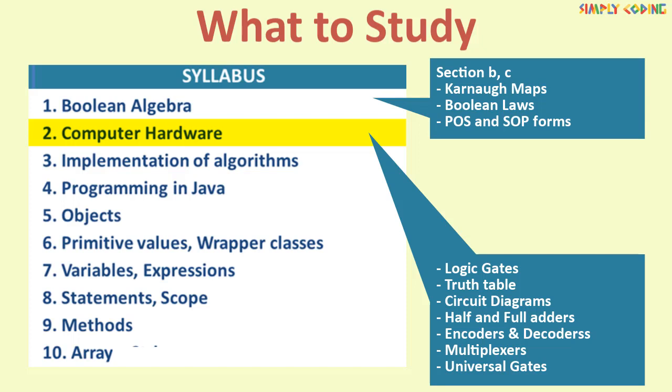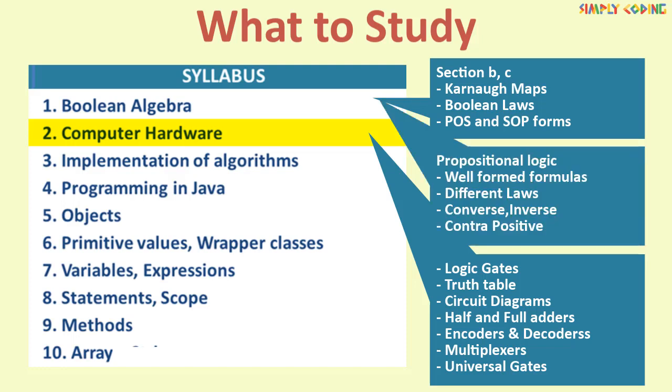Next, learn about half adders, full adders, encoders, decoders, multiplexers with their diagrams as there will be questions asked on these too. Then learn the universal gates and converting circuits to universal gates. Last, come back to propositional logic. Learn about well-formed formulas, different laws, converse, inverse, and contrapositive, etc. to get full coverage of this section.